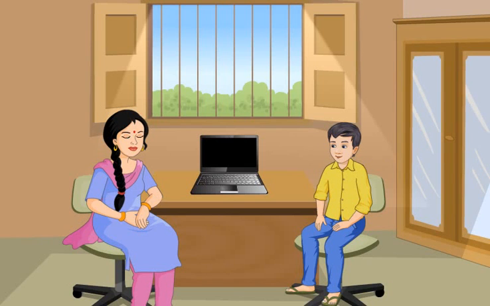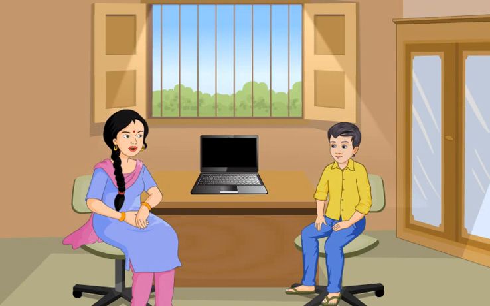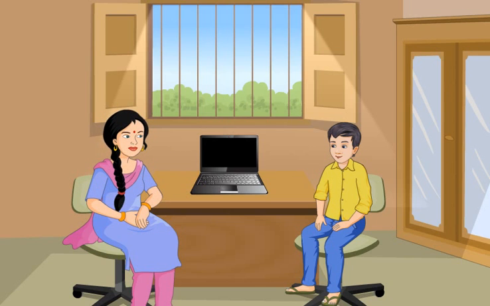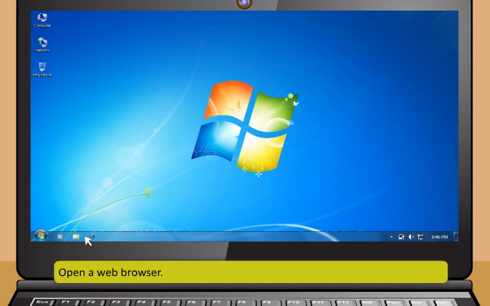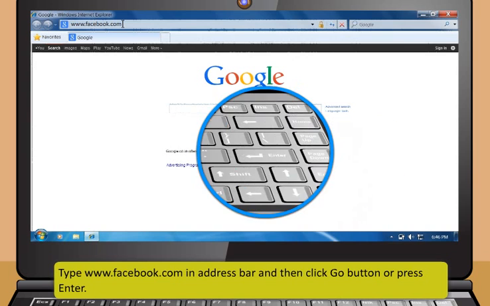Facebook is currently the most popular social media service. Let me show you how you can use this service. Sure, Didi. I'm so interested in Facebook. These are the steps to use Facebook. First, open a web browser. Then, type www.facebook.com in the address bar and then click the Go button or press Enter.